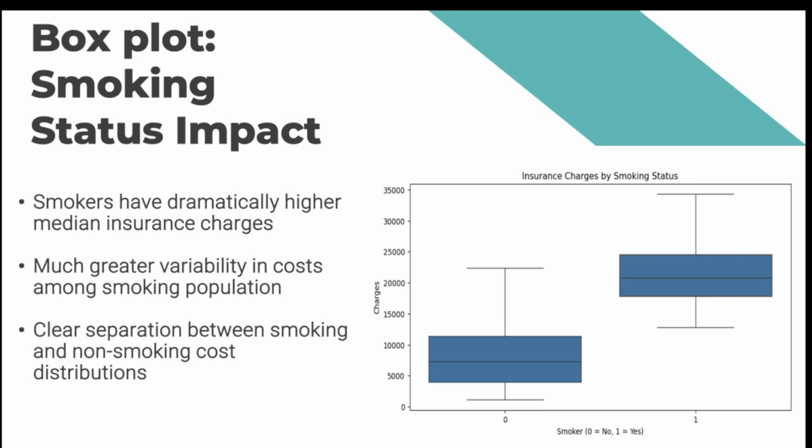This box plot shows how much of an impact smoking has on insurance charges. The median cost for a smoker is significantly higher and the range of charges is much wider. This suggests not only that smokers pay more on average, but that their costs are also more variable. This data visually confirms that smoking is one of the most important predictors in the dataset.